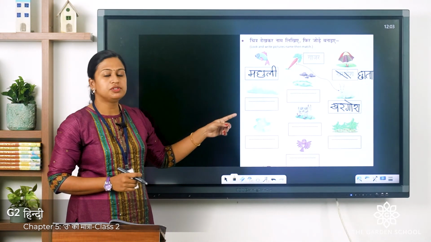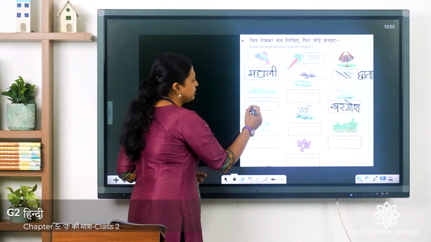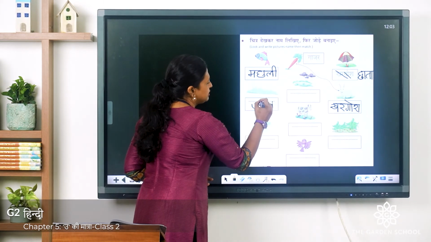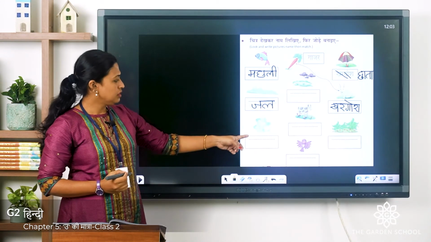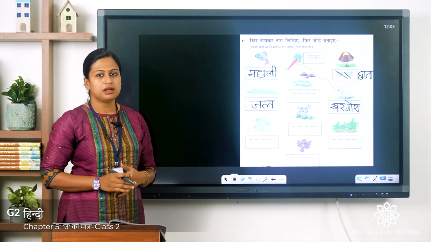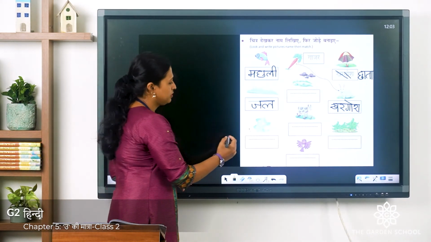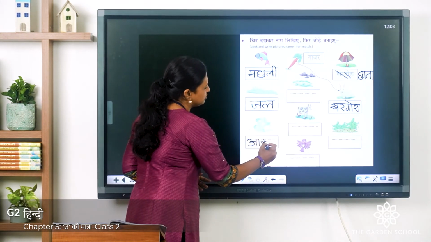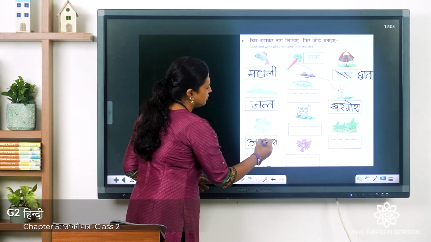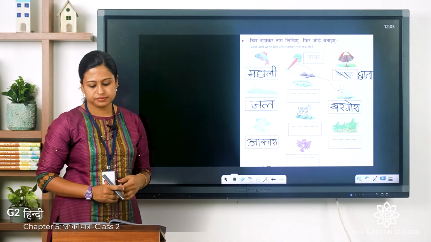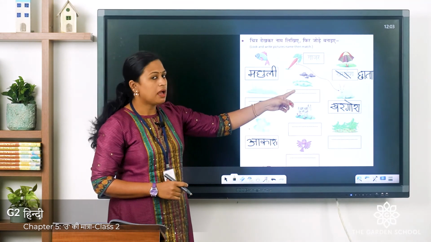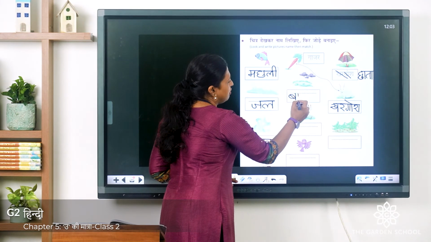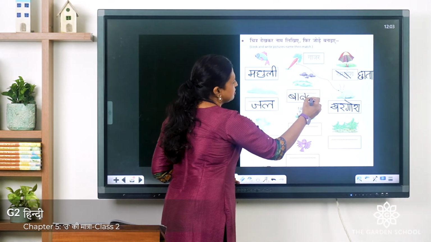Next picture is jal. Jal means water. So, ja, la. Jal. Third one is Akash. Akash means sky. Akash. Here it's Badal, clouds. Badal. So you have to write these words along with me.